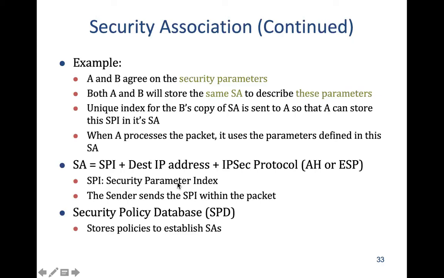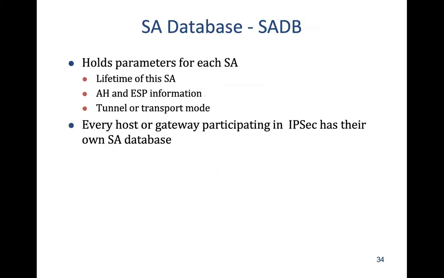All right. And then there is a security policy database, which has various policies. So what will the security association database contain? Each entry in this database will contain a security association.